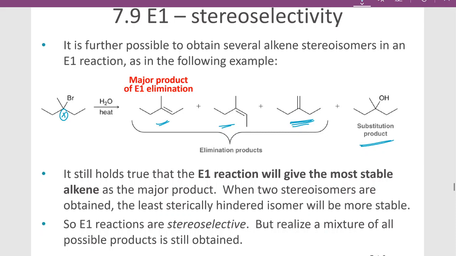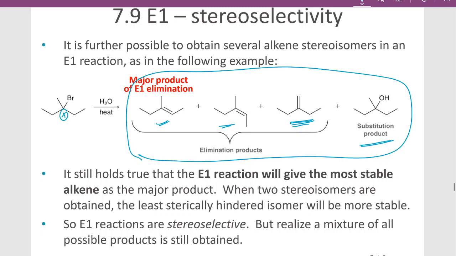Okay, so we have to worry about regioselectivity and stereoselectivity, and then we have the substitution products from SN1 being a possibility as well. So for these E1 and SN1 reactions, you can see that we get a pile of crap, okay, and they're just not synthetically useful. But you have to keep that in mind, that if you're going to store these, or you're going to run a reaction in something like this, then these are going to be possibilities, okay?